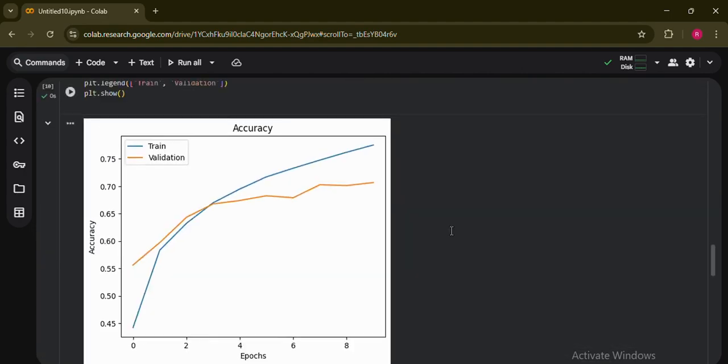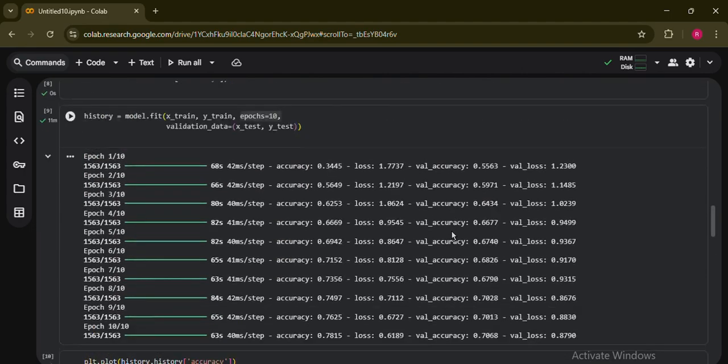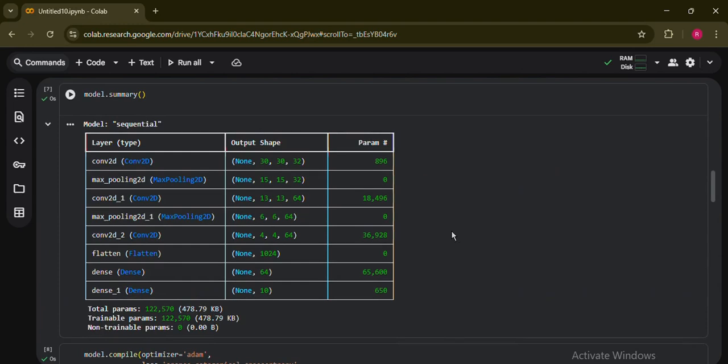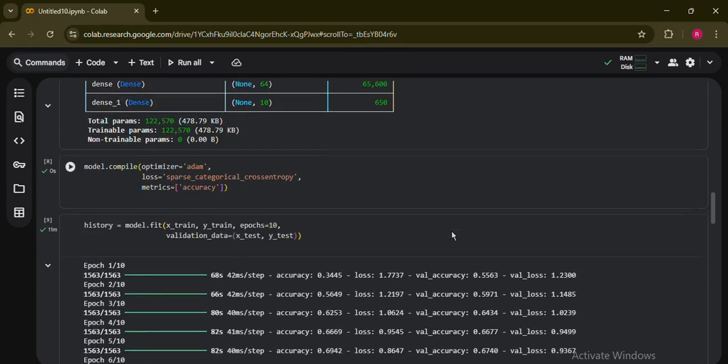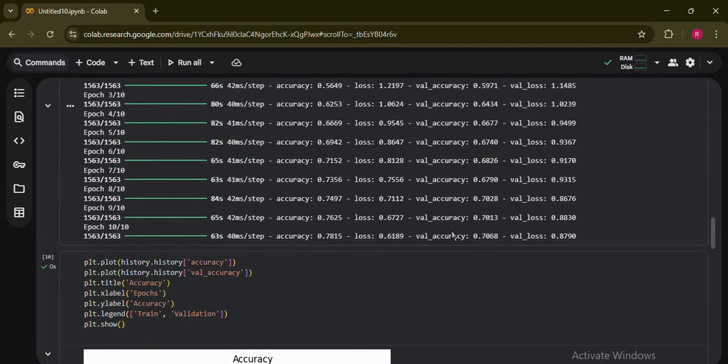So this was the complete part 2 of our CNN series. We built a fully trained CNN model, tested it, and even visualized how the images work.